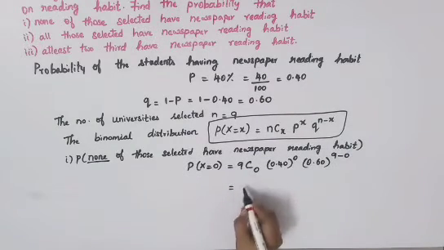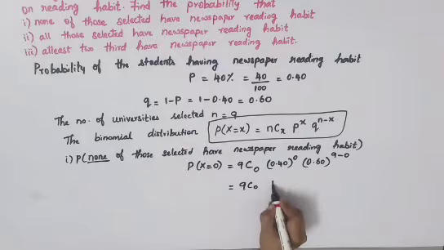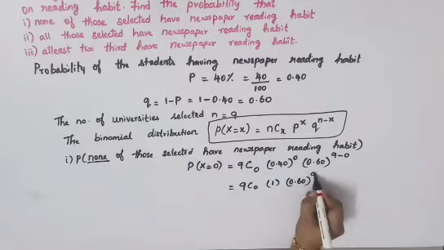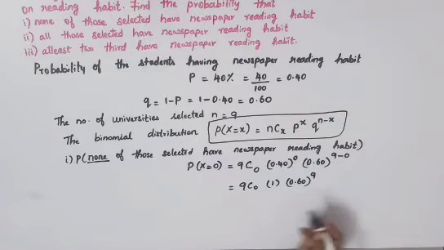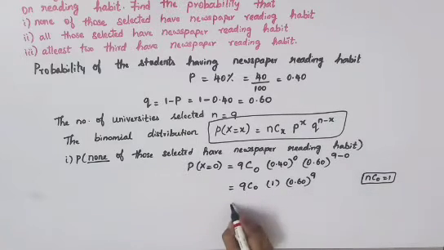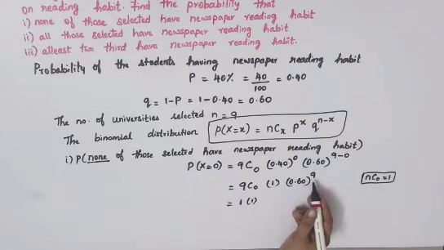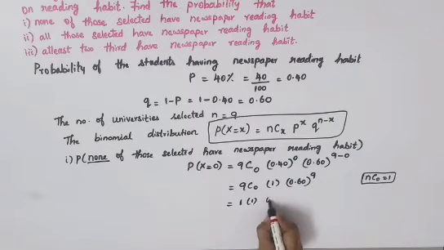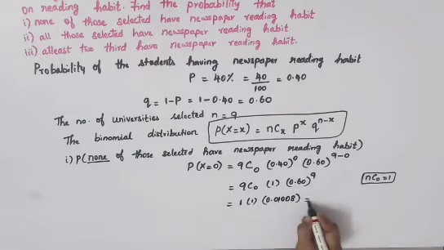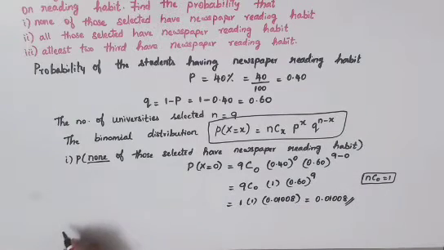So which is equal to 9C0, this is 0.40, the whole power 0. Anything to the power 0 will become 1, and 0.60, the whole power 9 minus 0 will become 9 itself. So nC0, we know that it is equal to 1. So you can substitute this here, 9C0 is equal to 1, here one more 1 is there, and 0.60 the whole power 9, your answer will be 0.01008. Therefore your final answer is 0.01008.